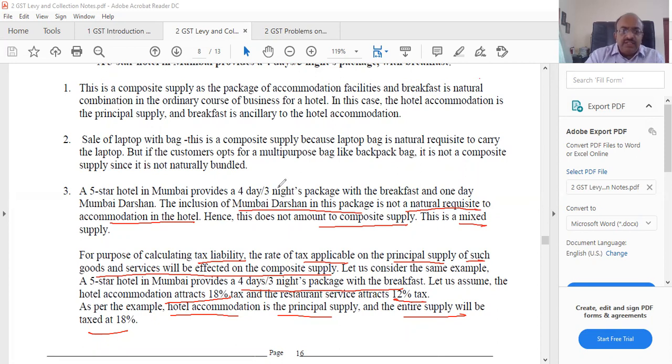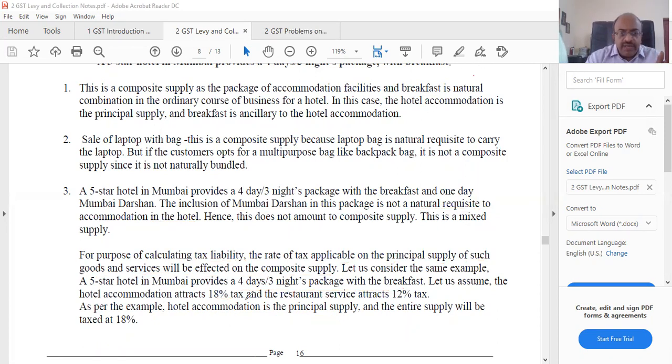It is an addition. We cannot imagine it as part of the stay. But breakfast in the hotel we can still understand, so it is naturally bundled. That is the difference between composite supply and mixed supply. Why is it important? Because when it is a composite supply, whatever is the principal supply, in this case hotel accommodation, that rate will also be applied for the breakfast.